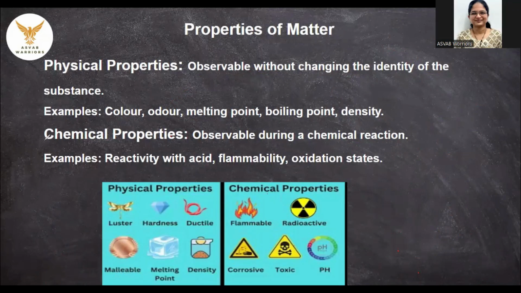Then other properties: a few materials are corrosive in nature. They get corroded because of acid, because of water. An example is iron. Iron gets rusted. Then a few materials are toxic in nature, like strong acids that are able to melt many materials. Those are toxic in nature. Even fumes are toxic in nature. We even call them poisonous. Then pH is a property of the material. The pH scale goes from 1 to 14. So this is about the physical properties and chemical properties.